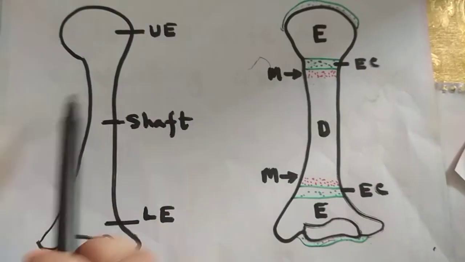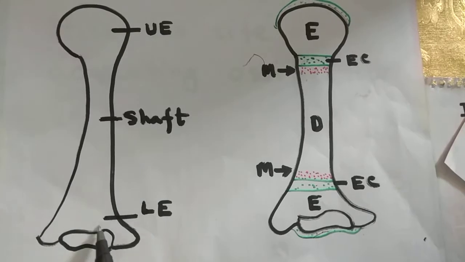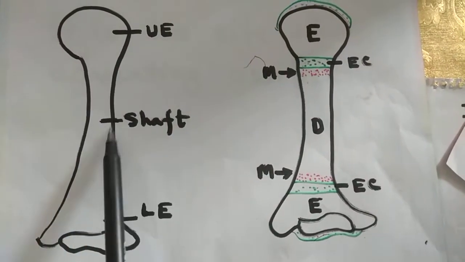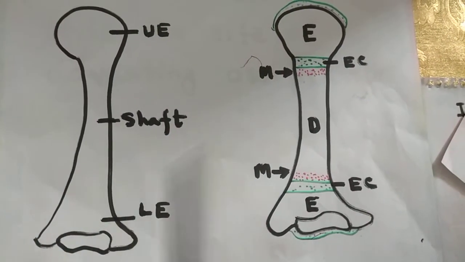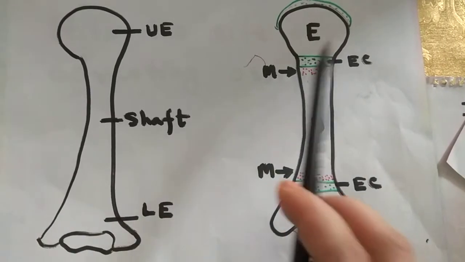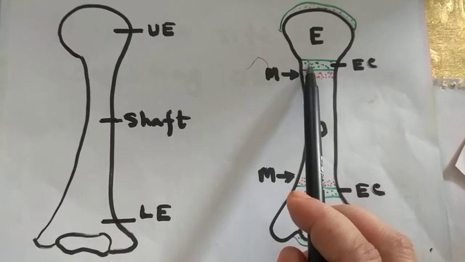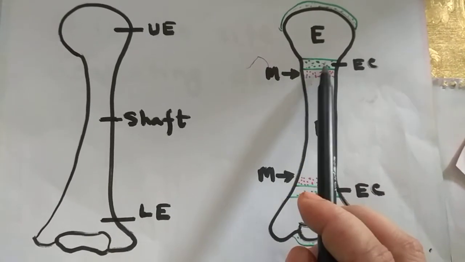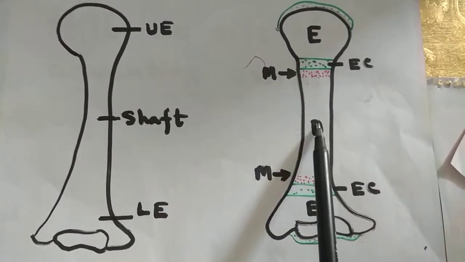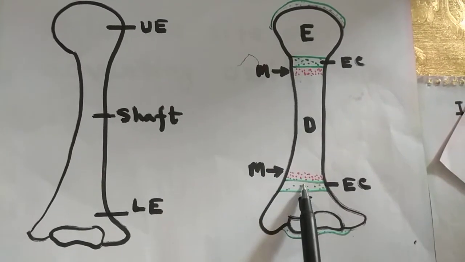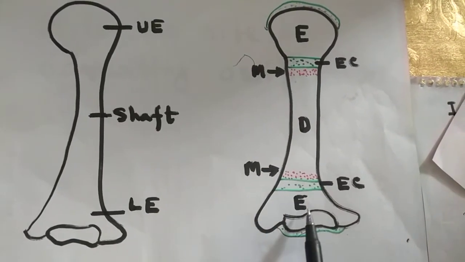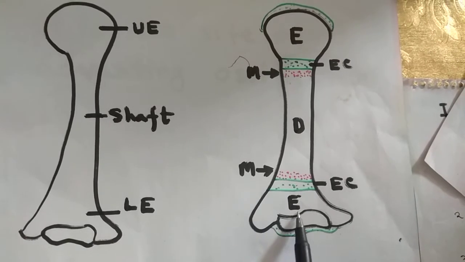This is a part of an adult typical long bone. This is the upper end, this is the shaft, this is the lower end. These are the parts of a growing typical long bone. This is the epiphysis, this green region is the epiphyseal cartilage, this is the diaphysis, this is again epiphyseal cartilage, and again epiphysis.